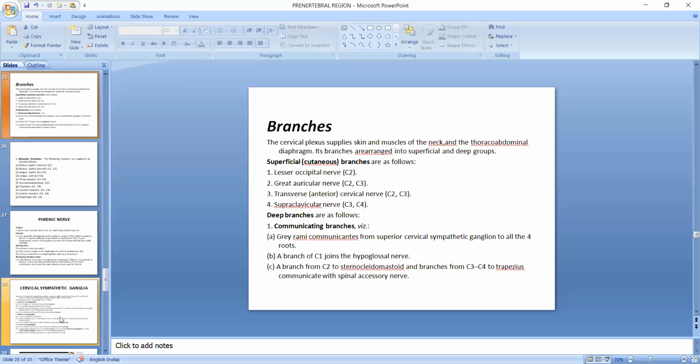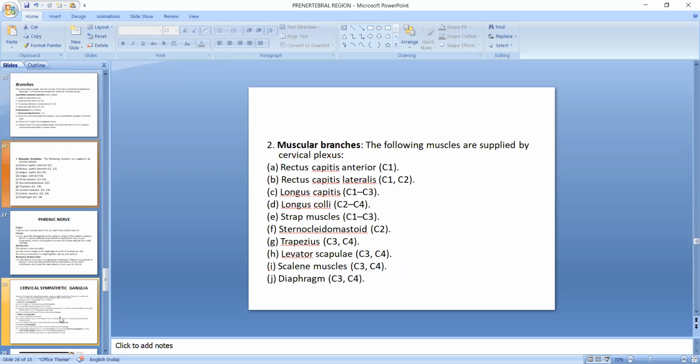Gray rami communicantes from the superior cervical sympathetic ganglion go to all the four roots. A branch of C1 joins the hypoglossal nerve. A branch from C2 to sternocleidomastoid and branches from C3 and C4 to trapezius communicate with the spinal accessory nerve. Muscular branches: the following muscles are supplied by the cervical plexus, that is rectus capitis anterior, rectus capitis lateralis, longus capitis, longus colli, strap muscles, sternocleidomastoid, trapezius, levator scapulae and scalene muscles, and diaphragm.